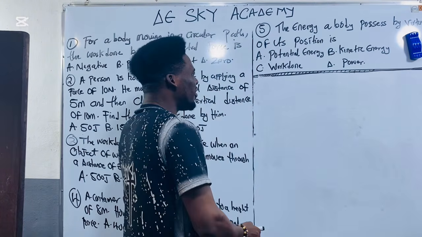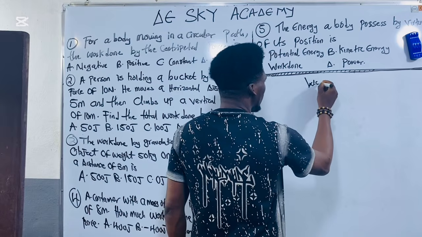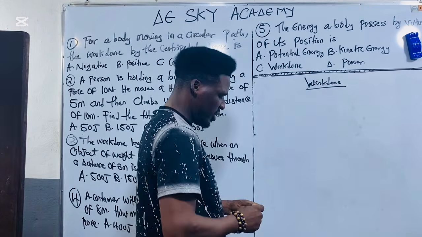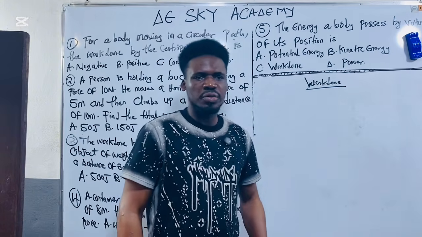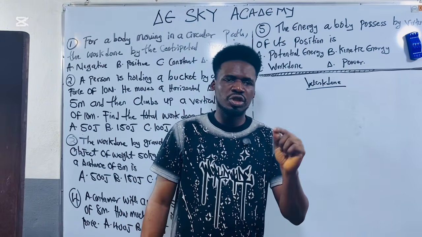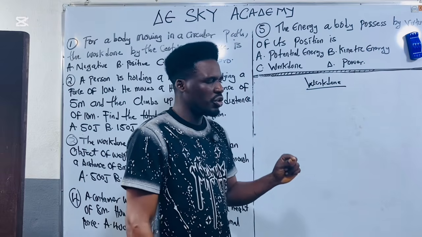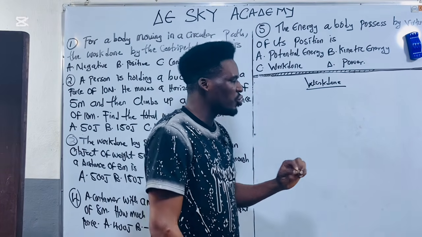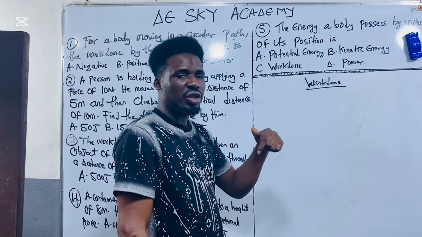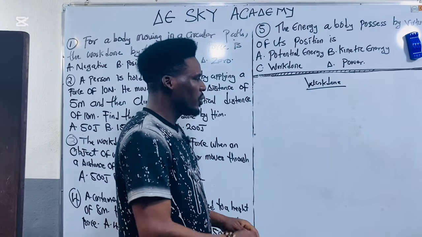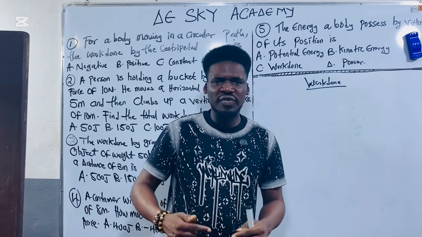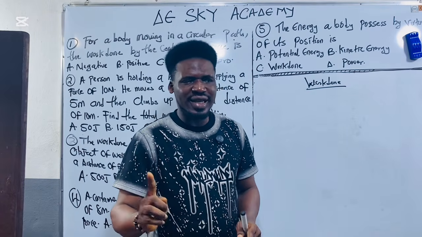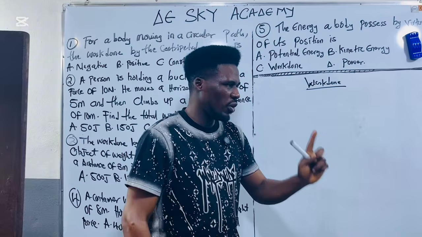So in the concept of work done, what is work done in physics? If you hear the word work done, what does it mean? Work is said to be done whenever a force is applied on a body to cause the body to move through a distance in the direction of the force. I repeat, work is said to be done on a body whenever a force is applied on that body to cause the body to move through a distance in the direction of the force.